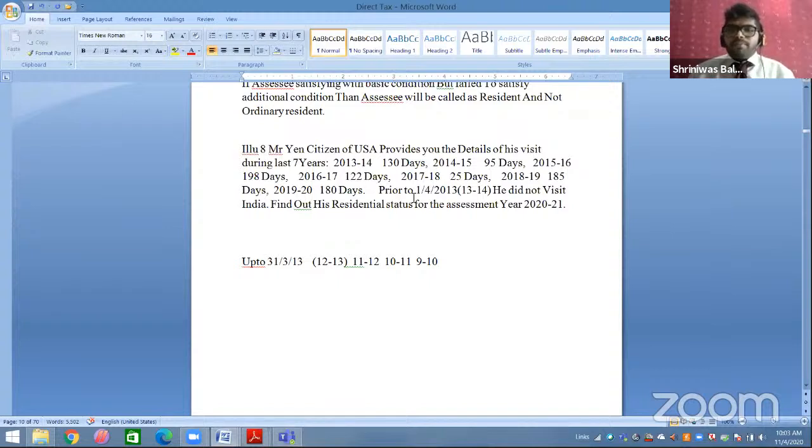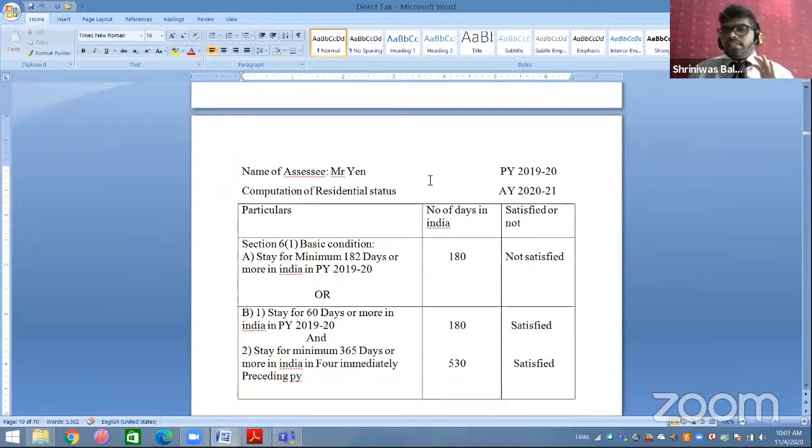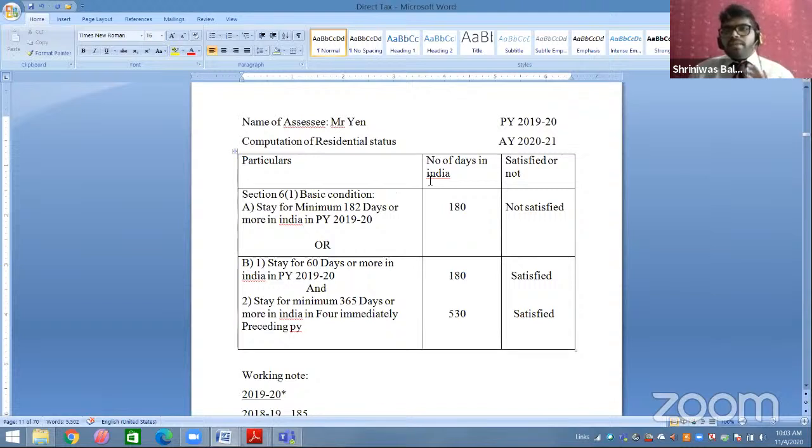Matlab before 1st April 2013, he has never visited India, right? So 1st April 2013 means 13-14. This is your year 13-14. Now they are saying find out his residential status for the assessment year 20-21. So now we have to calculate his residential status. We started with the first basic condition. We will always start with the basic condition part.